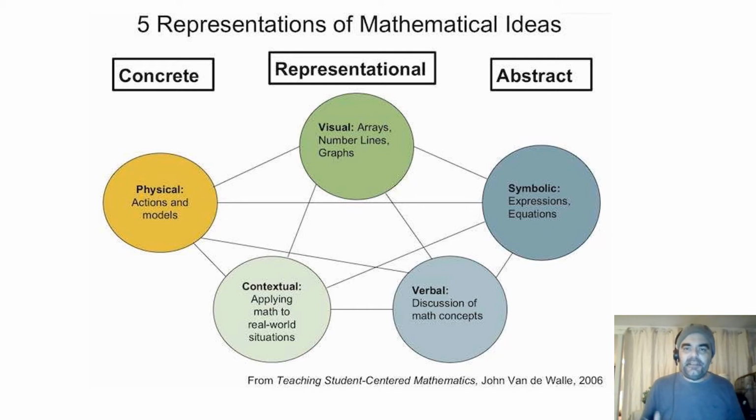Now, verbal, that's something that we do between each other. So if I explain to you the reasoning, that's a verbal communication. And most importantly, our symbolic. So it's our expressions, it's our equations. So 2 plus 2 is equal to 4 is an example of a symbolic representation.